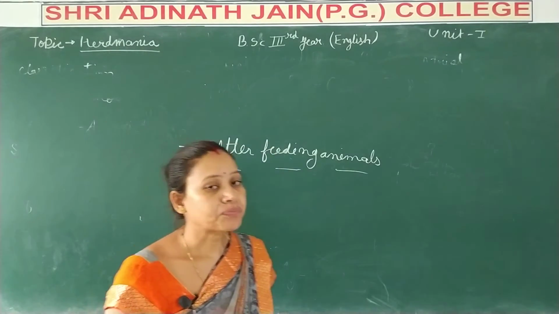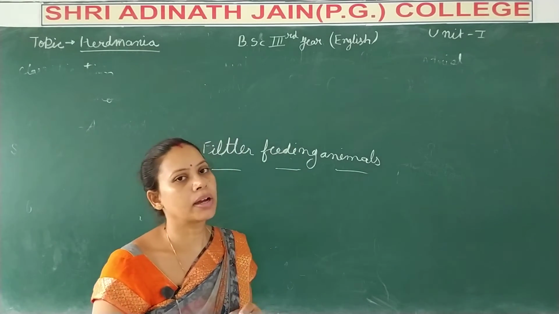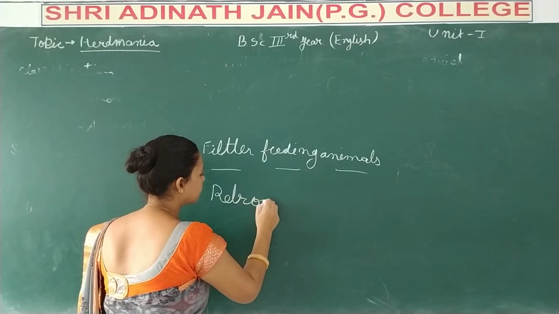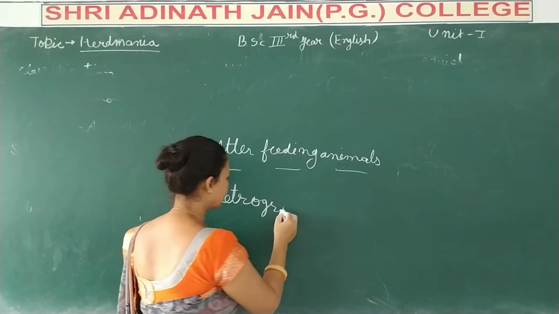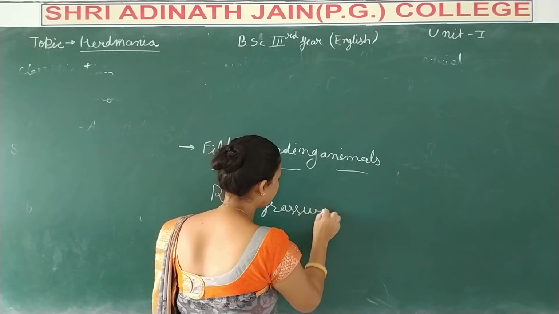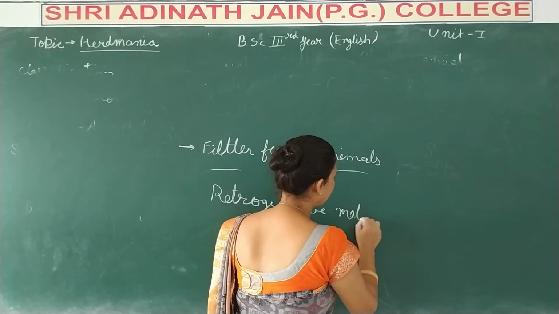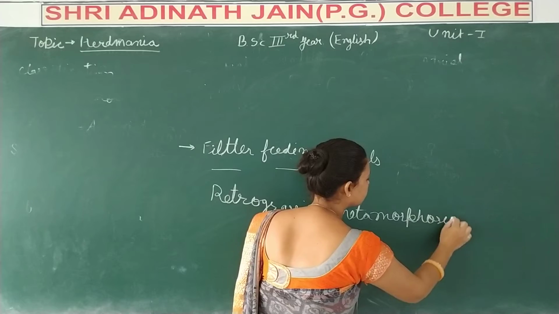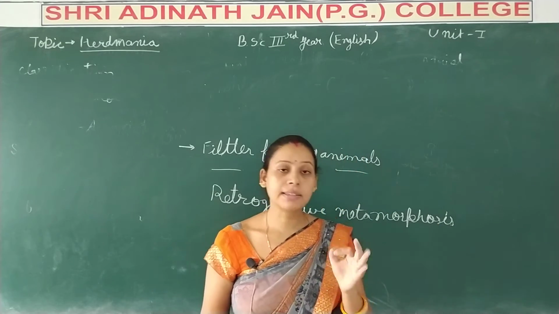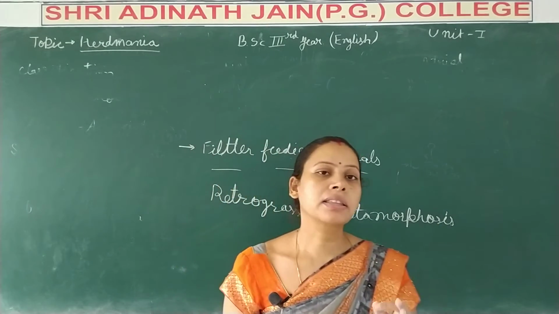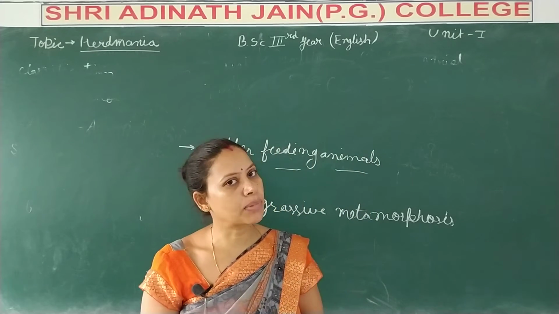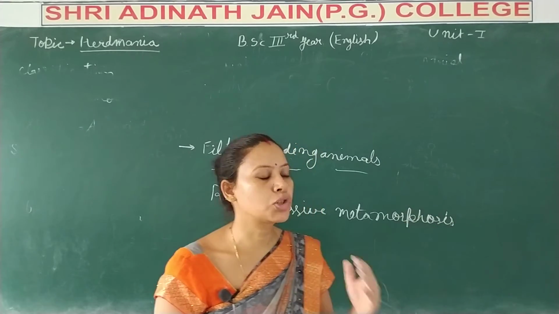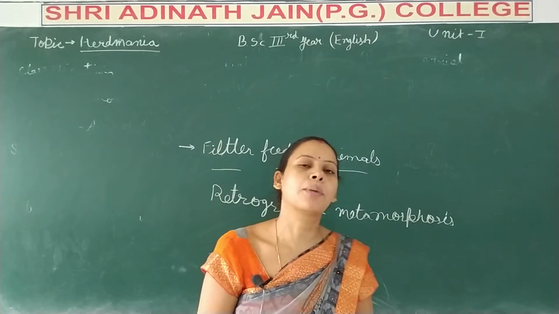Second, the main character of Herdmania is that Herdmania has retrogressive metamorphosis. What is the meaning of that? It is a very important character, and this type of question is most of the time asked in competition exams: which animal shows retrogressive metamorphosis.